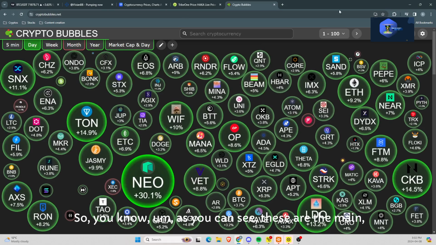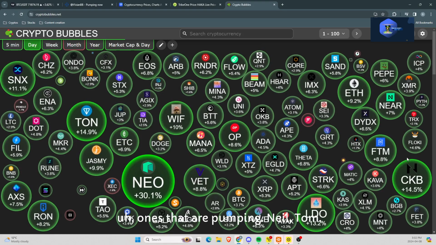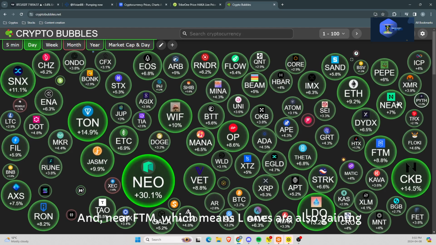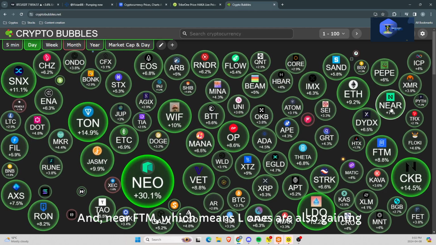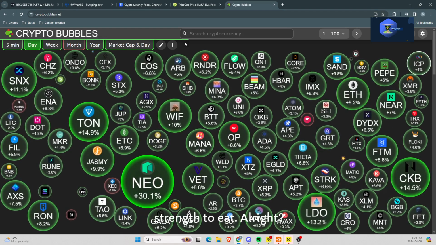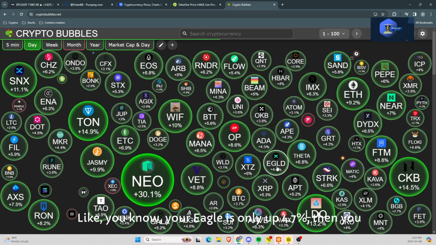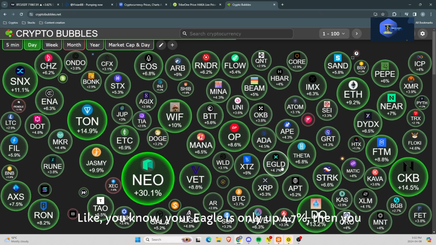So, as you can see, these are the main ones that are pumping: NEO, TON, and NEAR, FTM, which means L1s are also gaining strength, ETH, right? So you go for other L1s and you start trading them. Like, eGold is only up 4.7%, then you go for it, right?